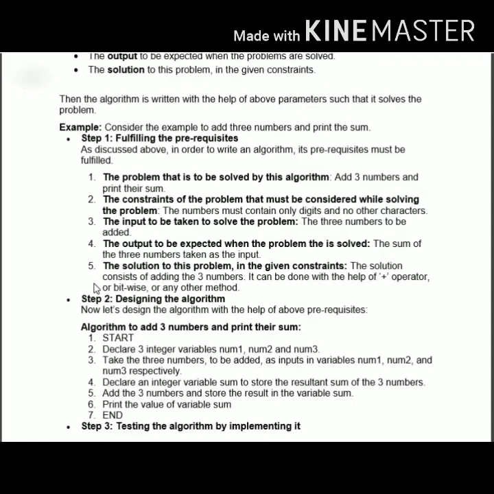What is the problem statement here? Addition of three numbers and print the sum. The constraints of the problem that must be considered while solving it. Now what are the constraints? Numbers must only be considered as digits. We will not take any characters here. Suppose we are adding 3 numbers as 1 plus 2 plus 3. We will not add a plus b plus c.